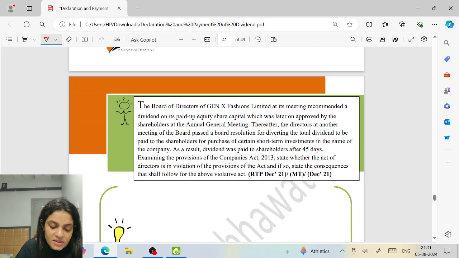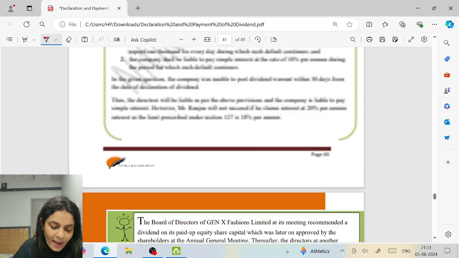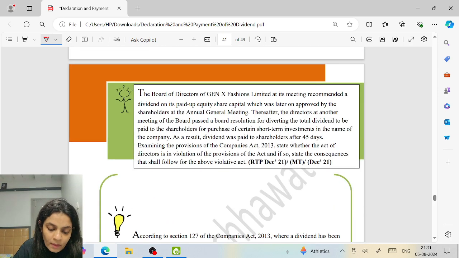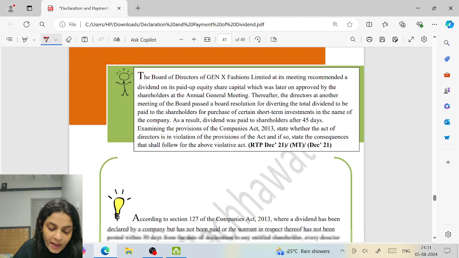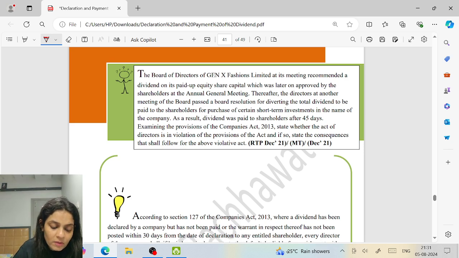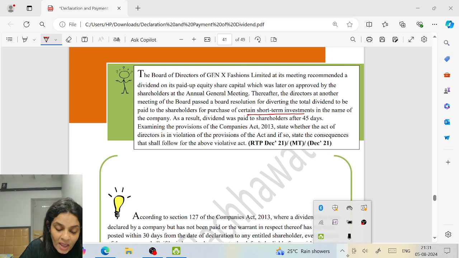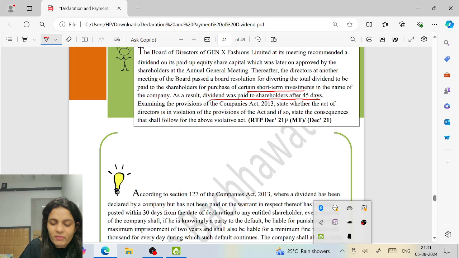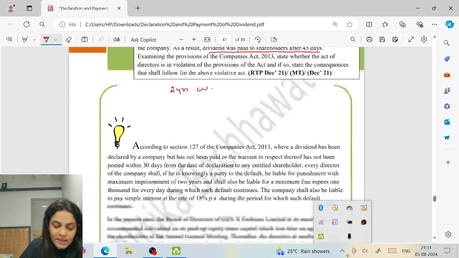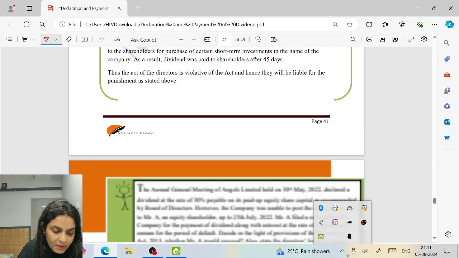The board of directors of Zenex Fashions Limited at its meeting recommended a dividend on its paid up equity share capital, which was later on approved by the shareholders at the AGM. Thereafter, the directors at another meeting of the board passed a resolution for diverting the total dividend to be paid to the shareholders for purchase of certain short-term investments in the name of the company. As a result, dividend was paid to the shareholders after 45 days. What will be the consequences? We've already discussed. Up to 2 years and 1,000 plus 18% interest by the company.